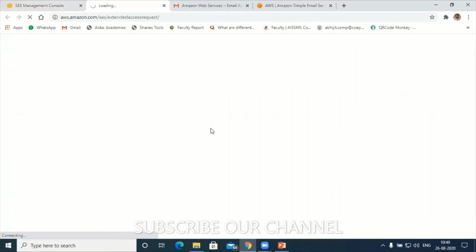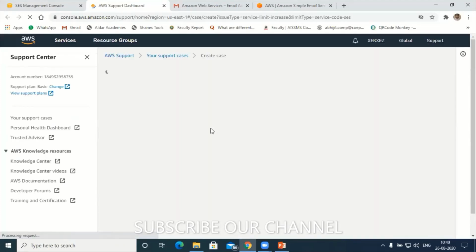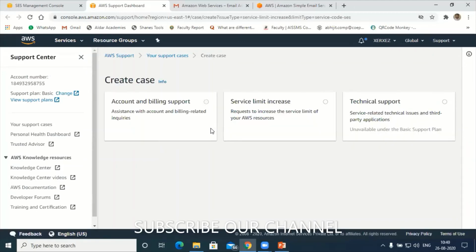You have to fill the form here and give the reason why you want to increase the sending limit. Politely you write, I want to increase for the email campaign, etc. Kindly increase the limit of my sending email from 200 to 50,000. After 24 hours, maximum 40 hours, they will increase your limit from 200 messages to 50,000 messages.